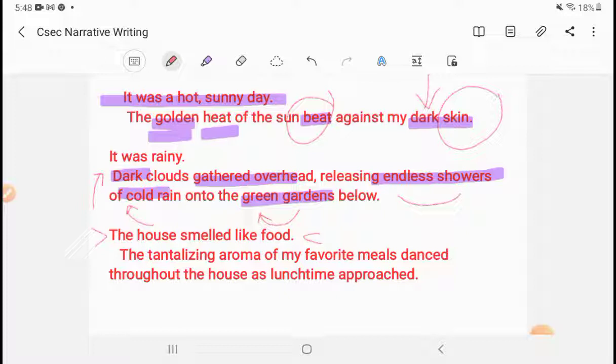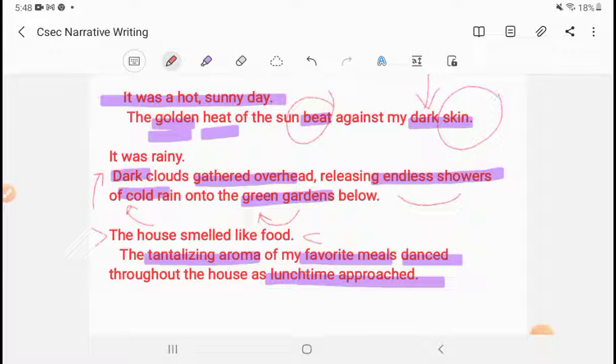We're going to put adjectives in here. We are going to add some adjectives and some synonyms to change up this sentence. The tantalizing aroma. So don't just say the food smells good. The tantalizing aroma of my favorite meals danced throughout the house as lunchtime approached. In that sentence, we have definitely created a setting. Let's look at it again. The tantalizing aroma of my favorite meals danced throughout the house as lunchtime approached.